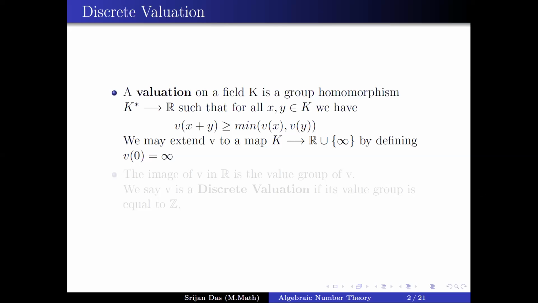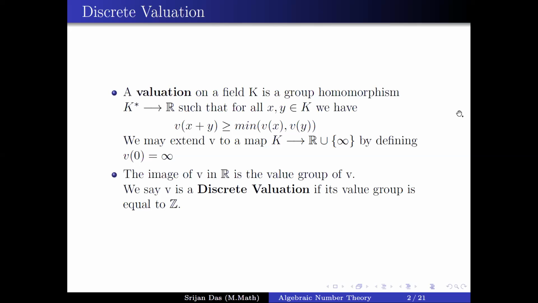So we'll start with discrete valuation. At first I give the definition of valuation. A valuation on a field K is a group homomorphism V from the multiplicative group of K to R such that the relation V(x+y) ≥ min(V(x), V(y)) is satisfied.